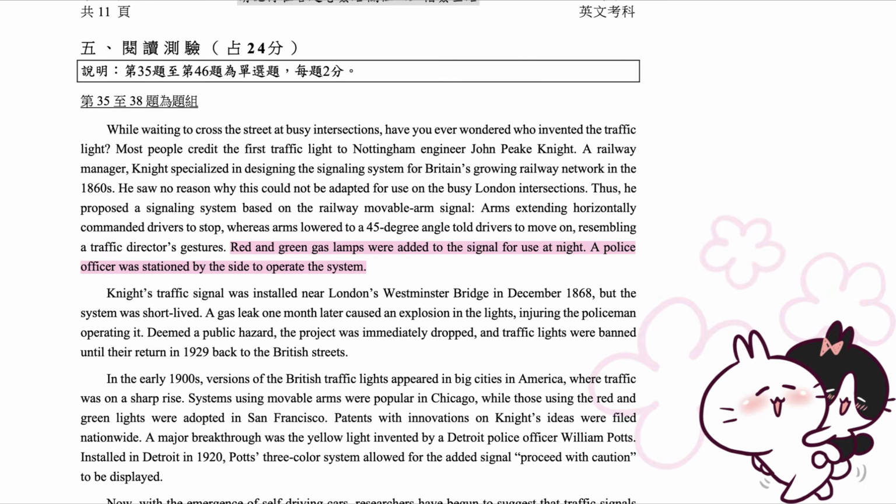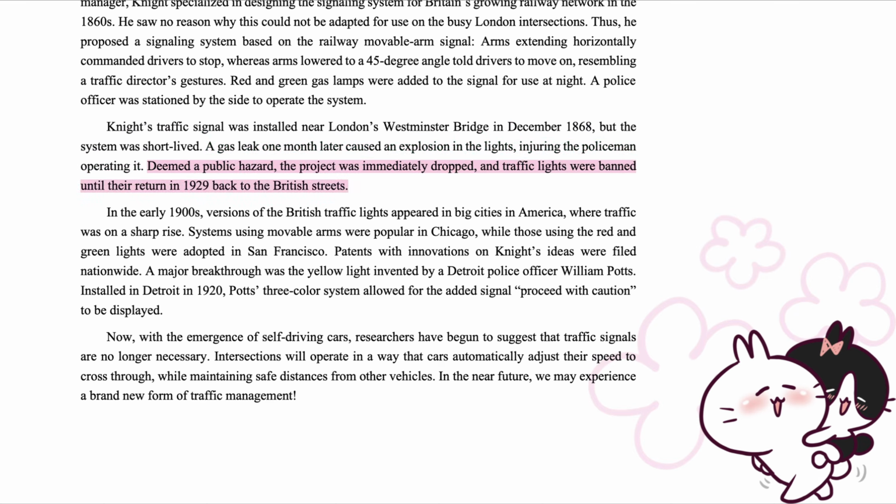Knight's traffic signal was installed near London's Westminster Bridge in December 1868, but the system was short-lived. A gas leak 1 month later caused an explosion in the lights, injuring the policeman operating it. Deemed a public hazard, the project was immediately dropped, and traffic lights were banned until their return in 1929 back to the British streets.